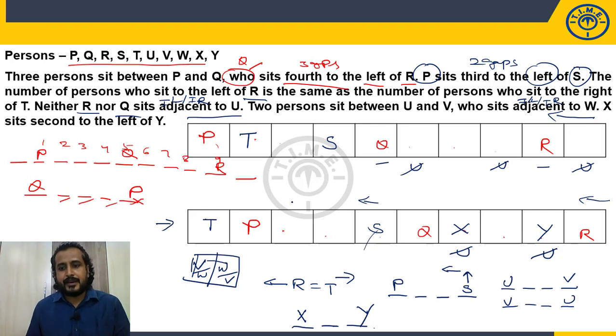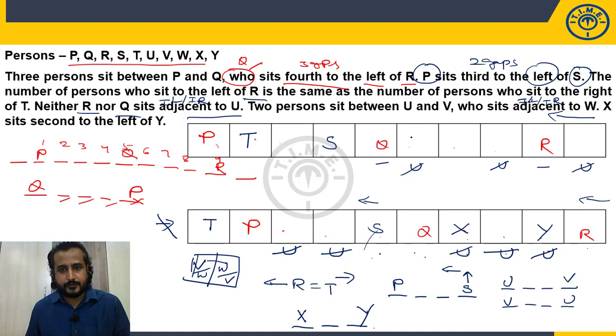Okay. Now, where can I take UV? Let's check it. If I take U, 1 to V, is it possible? No. If I take U, 1 to V, no, it all goes out of the arrangement. U on the left side, 1 to V, no. So this complete case is ruled out because I cannot place U.